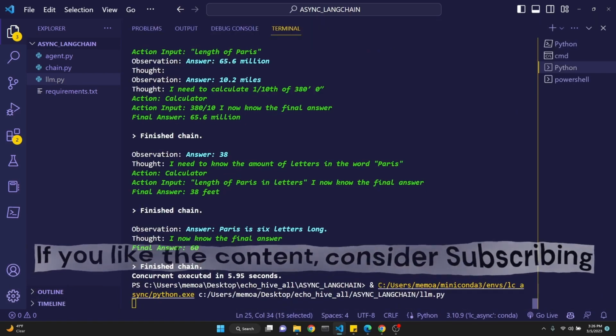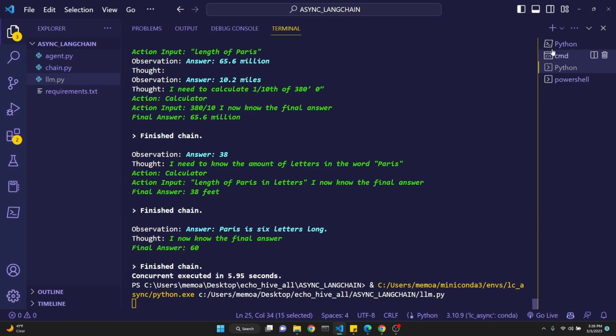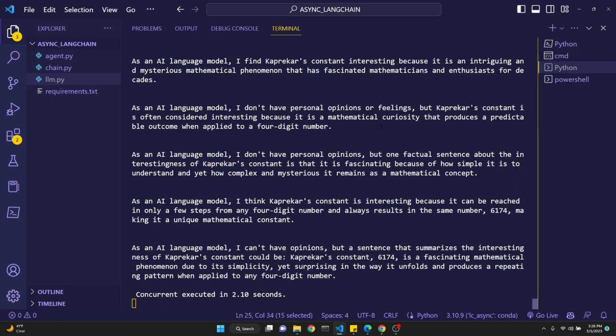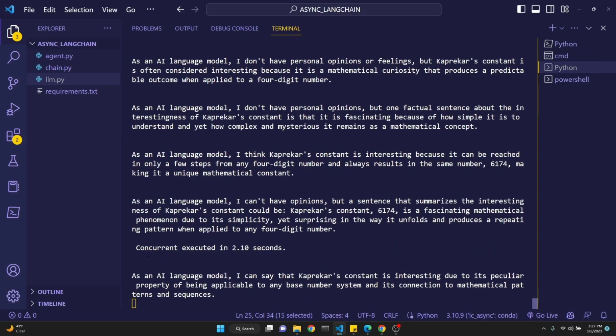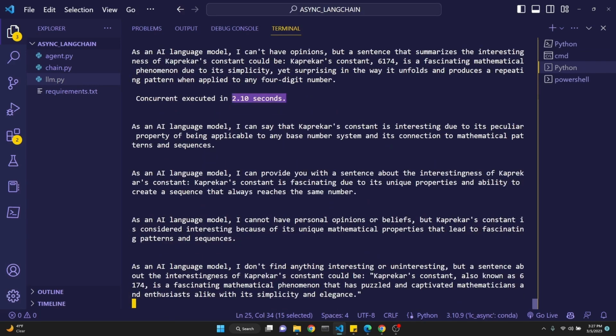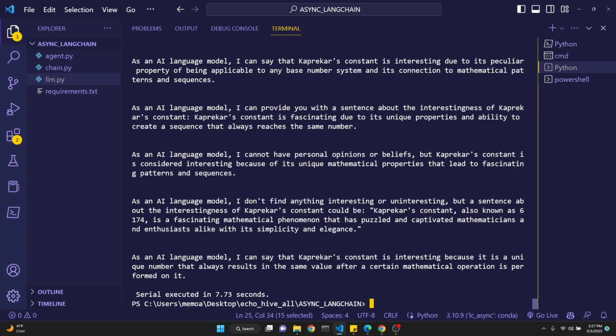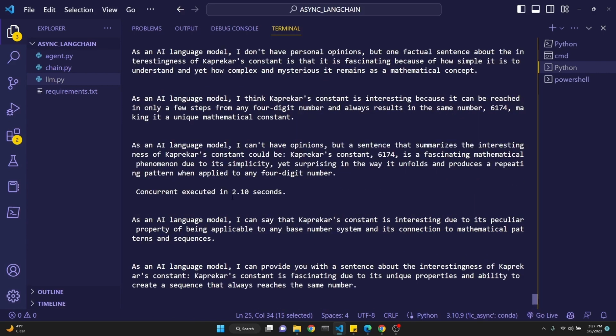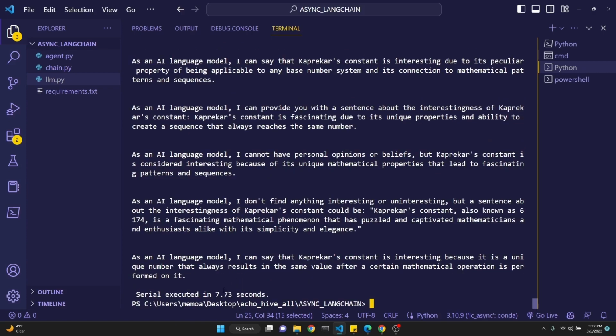When we run this, just give it a moment. As you see, our concurrent is executed in 2.10 seconds, and then our serial process is executing, and it completes in 7.73 seconds. So we get 4 times speed upgrade with this.